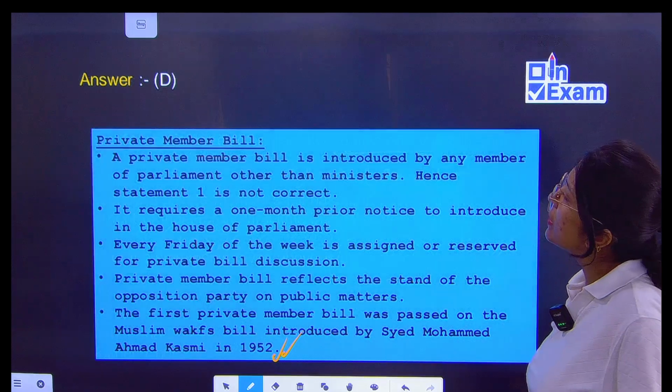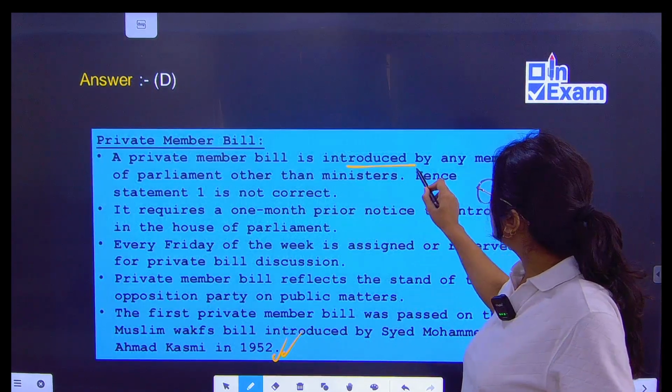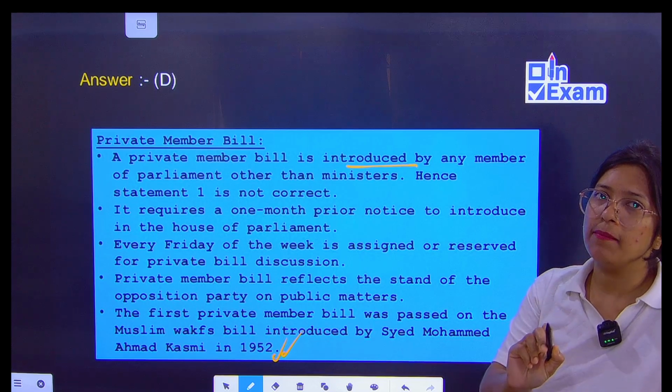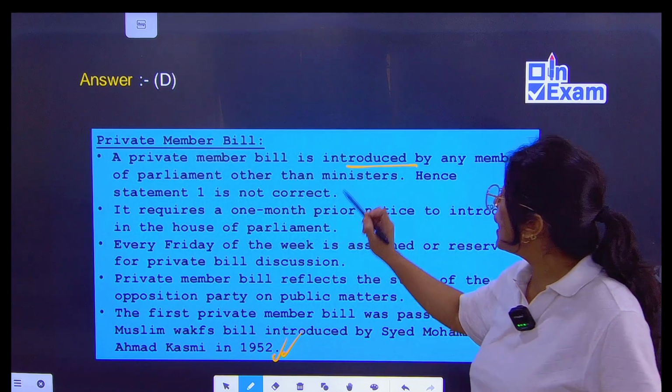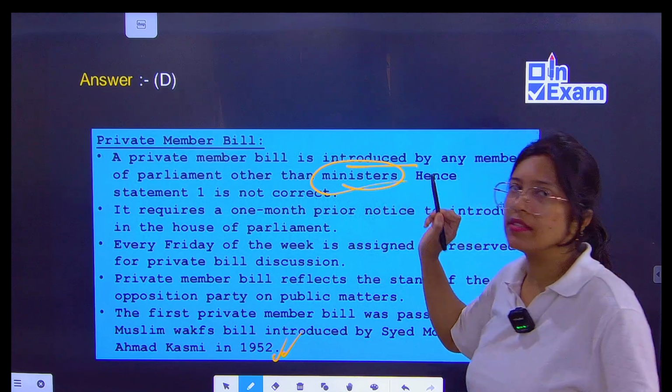Private member bill, it is introduced by any member of parliament other than ministers.